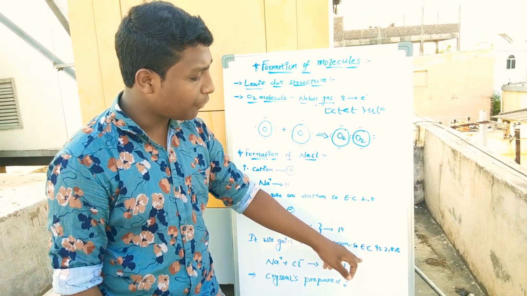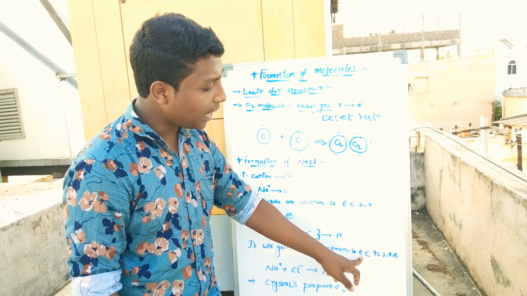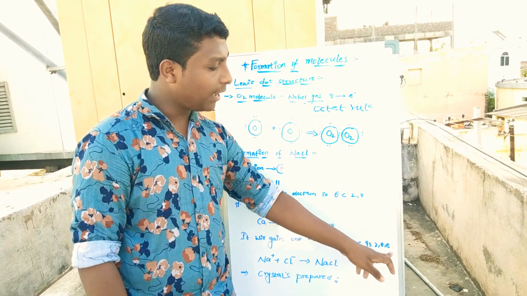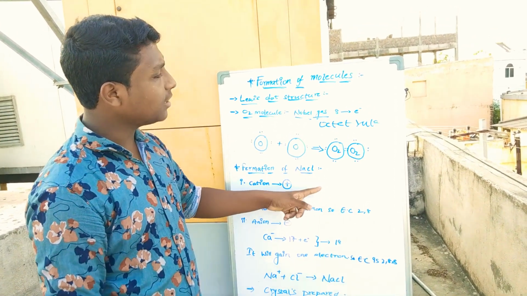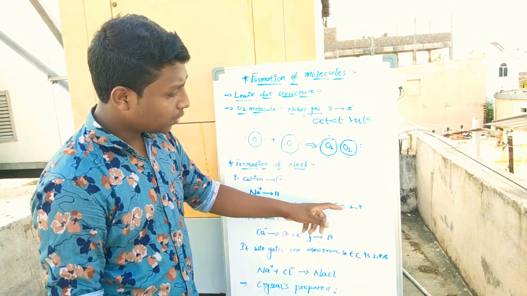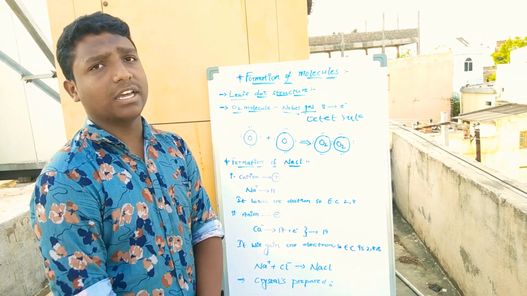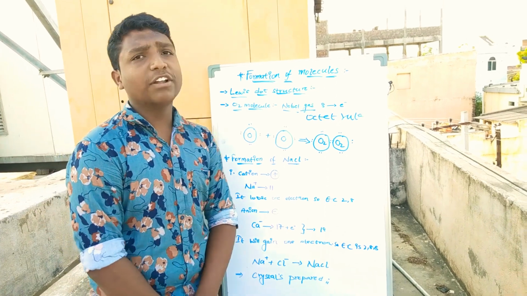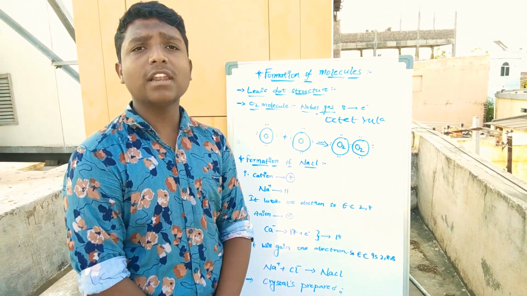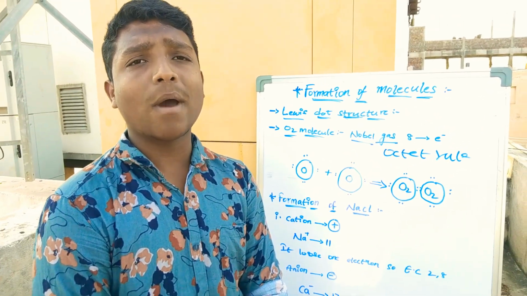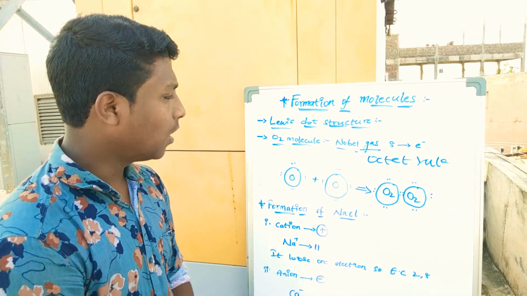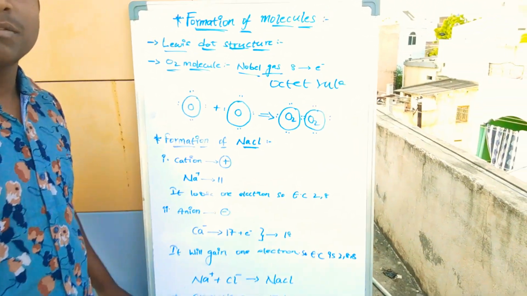So the electronic configuration of chloride is 2, 8, 8, and that of sodium is 2, 8, because one electron is transferred. So we conclude that the formation of NaCl occurs in the presence of a bond formed by the transfer of electrons. Have you observed this?